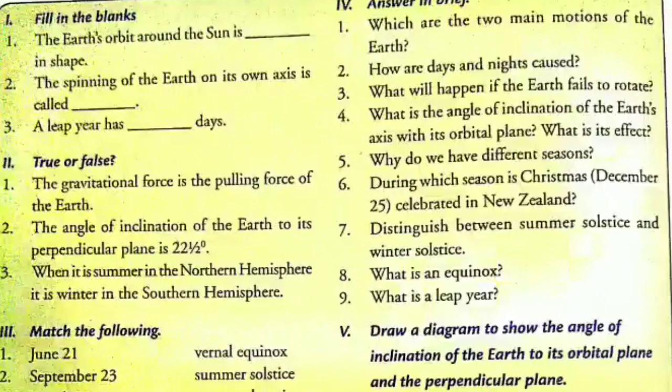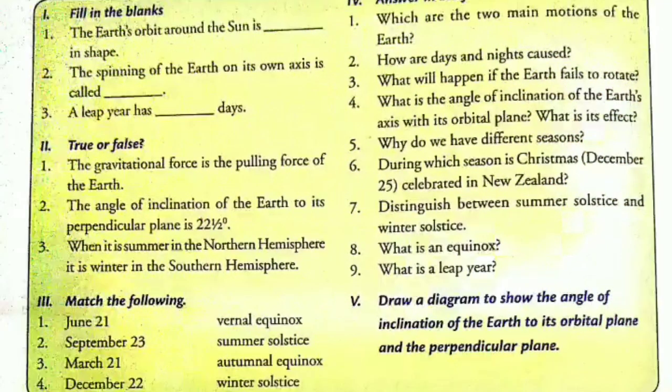Question number 9, what is a leap year? Very short answer. Come to page number 25 of your book. Under the heading glossary, last point is leap year. So a year with 366 days is known as leap year. So this was our answer number 9.